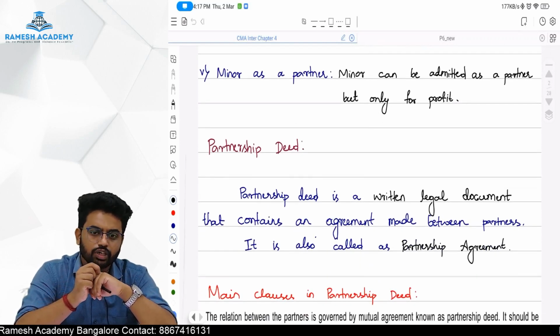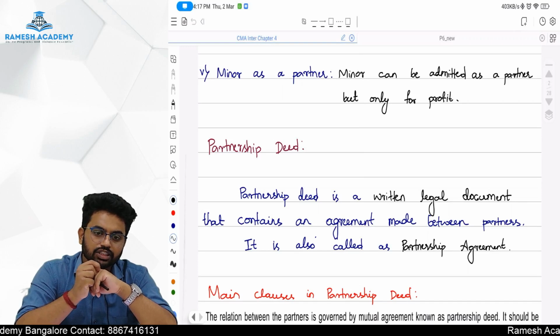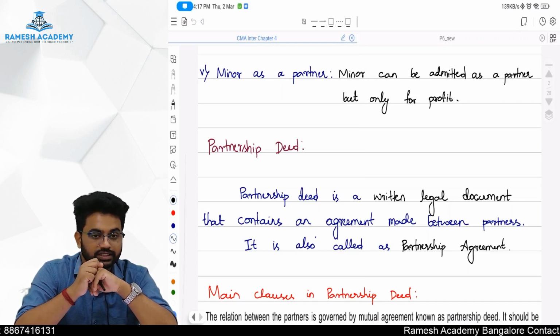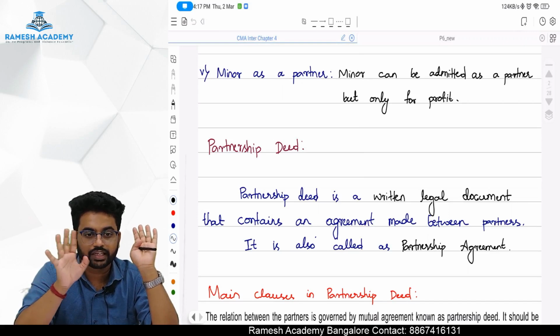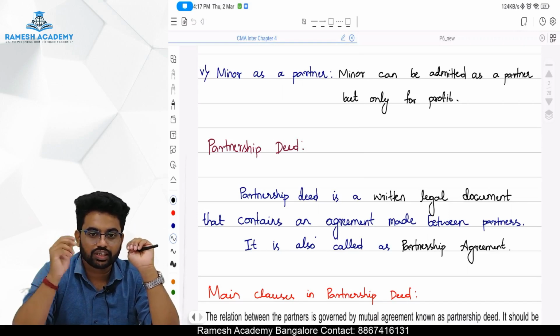Partnership deed. What do you mean by partnership deed, sir? A partnership deed is a written legal document that contains an agreement made between the partners. So, a written legal document. I repeat, a written legal document. A partnership deed cannot be oral. It is also called a partnership agreement.